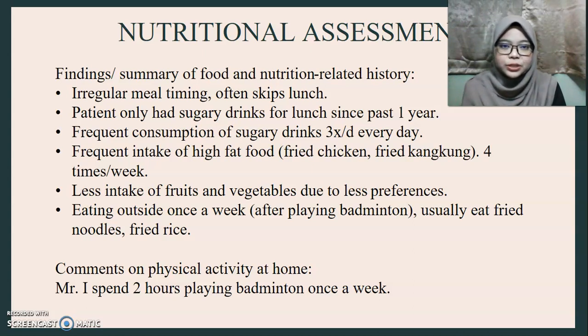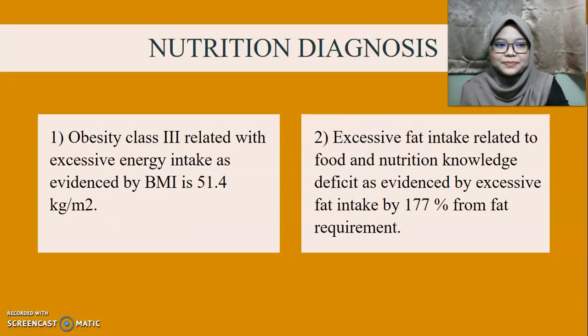The comment based on physical activity of Mr. I is that he spends about 2 hours playing badminton once a week. For the nutrition diagnosis, firstly, obesity class 3 related to excessive energy intake, as evidenced by BMI of around 51.4 kg per meter squared. The second one is excessive fat intake related to food and nutrition knowledge deficit, as evidenced by excessive fat intake by 177% from fat requirement.